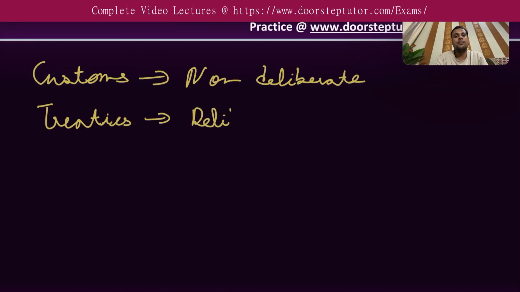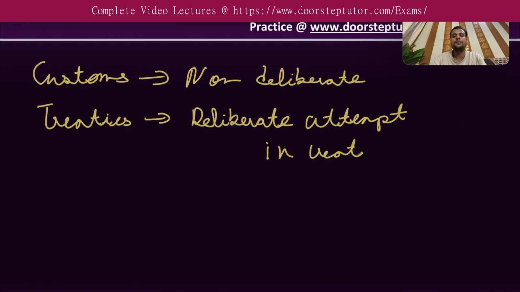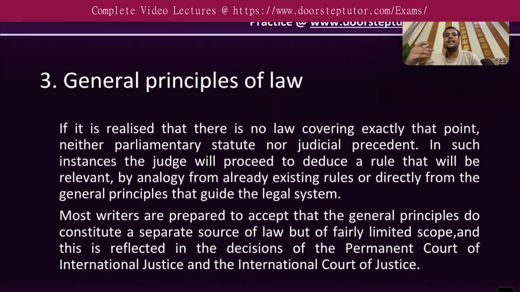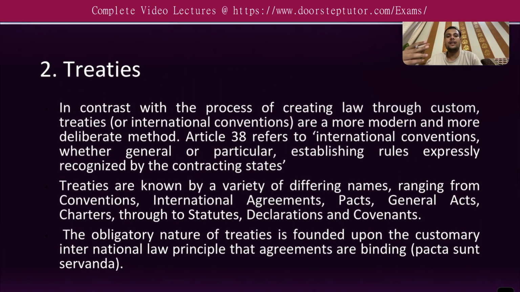Why are they called deliberate? Because the countries have by themselves agreed that they will follow this particular international law. So this is a deliberate attempt in forming the laws, a deliberate attempt in creating law. So that's why treaties are called deliberate in nature.